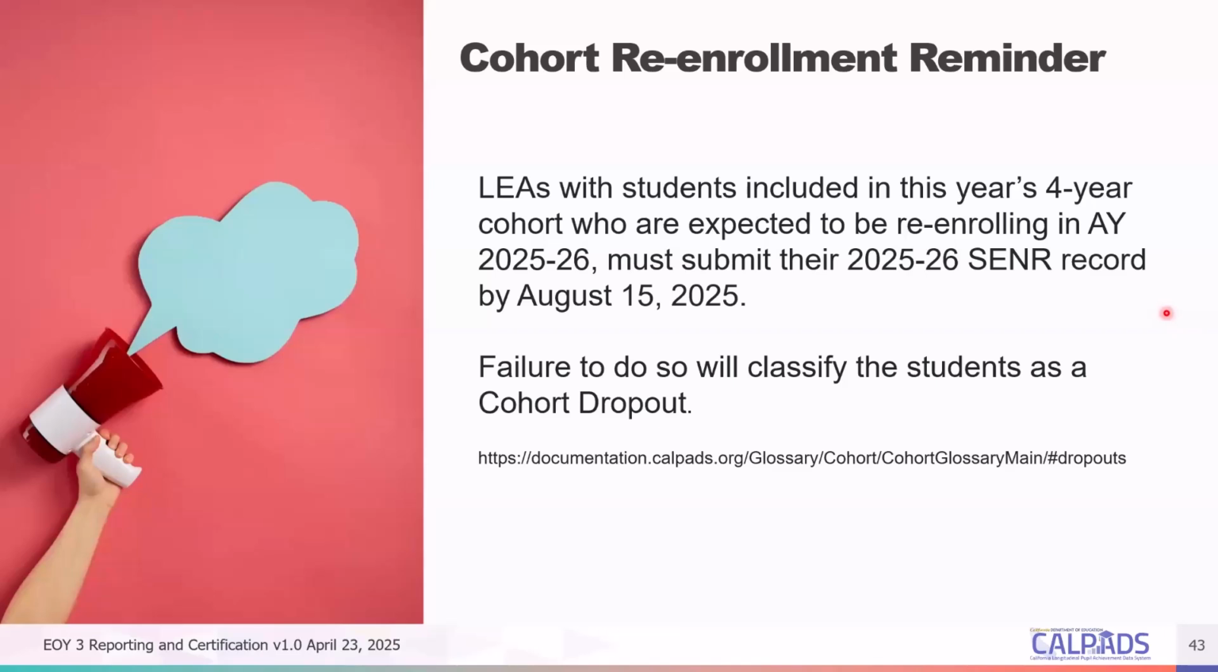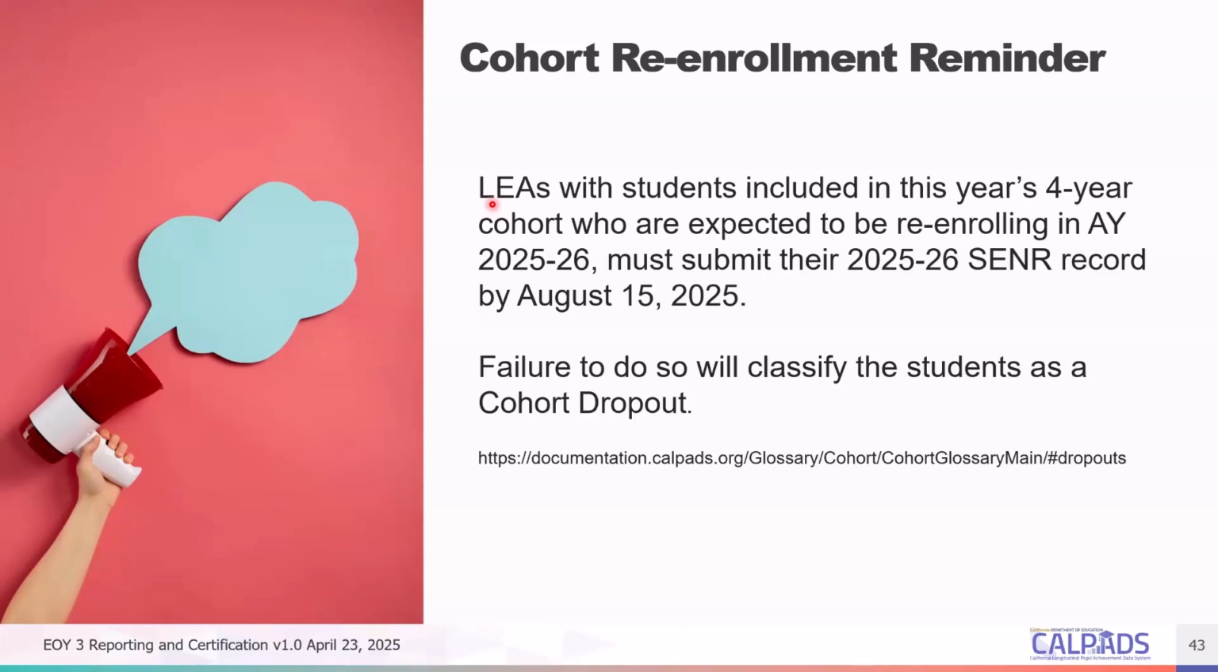However, make sure that you have their new enrollment record for the new year reported for them as well, so that they will be classified as still enrolled rather than a dropout in the cohort reports. That's correct, Rebecca. All right. So that's my part.